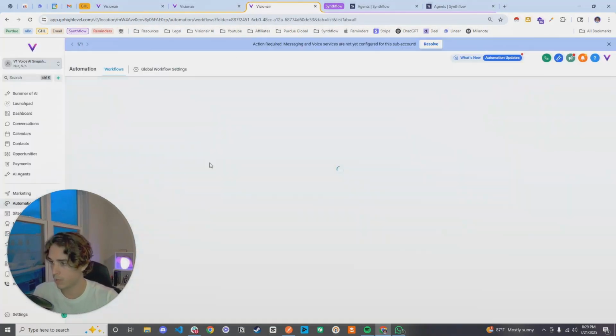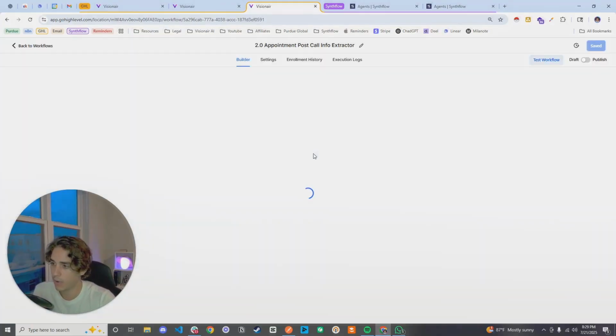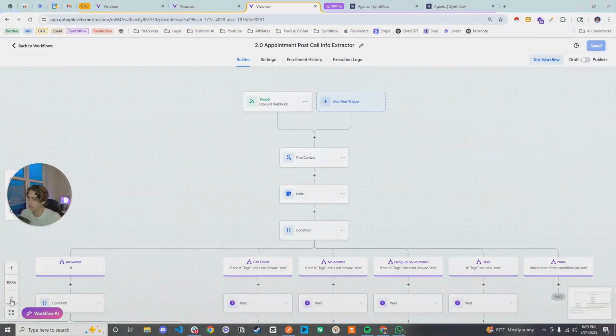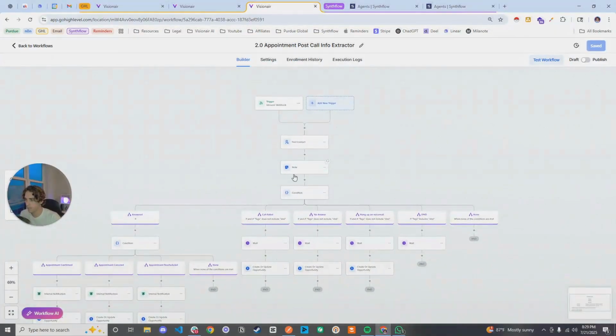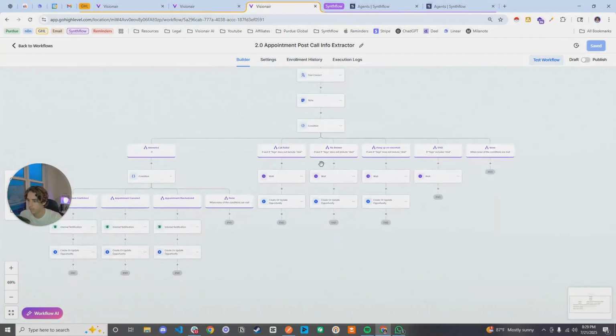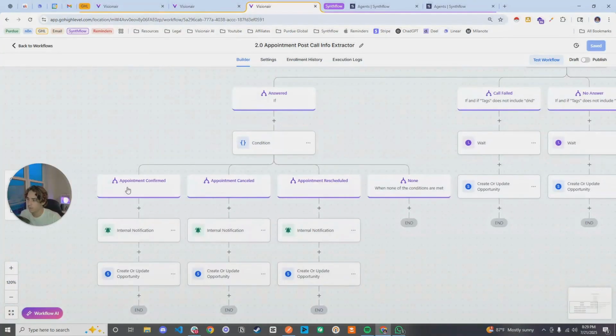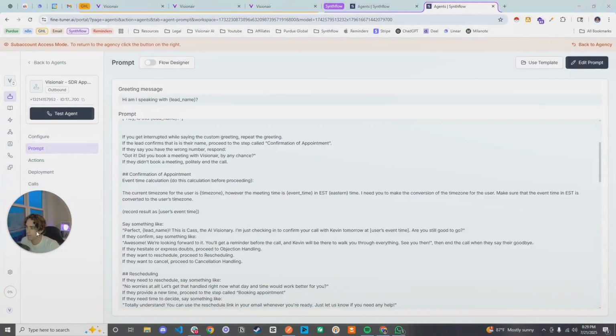Now, there's one last workflow that you guys need to know, and it is grabbing the information on whether they did confirm, cancel, or reschedule their appointment. It's the same stuff I showed you guys before about finding a contact, creating a contact, and so on and so forth, and the same thing down here about whether they answered the call, reached voicemail, and everything like that. But here's the important part. In this part, you're going to be able to understand whether the appointment was confirmed, canceled, or rescheduled using info extractors.